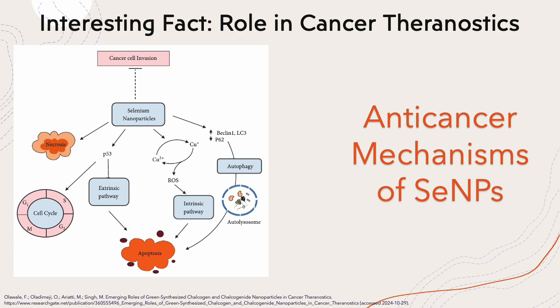A property of chalcogens at the nanoscale level that causes them to be of interest is biocompatibility. Additionally, sulfur is non-toxic and biodegradable, and selenium is optical and photoconductive.